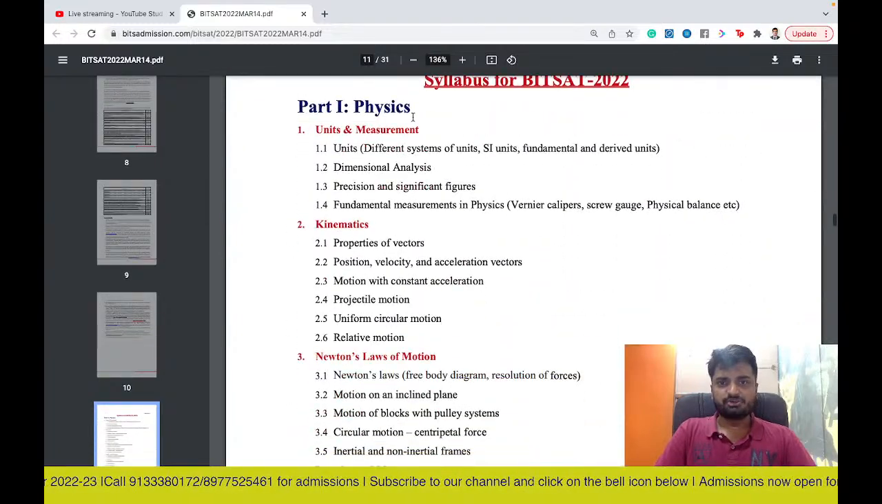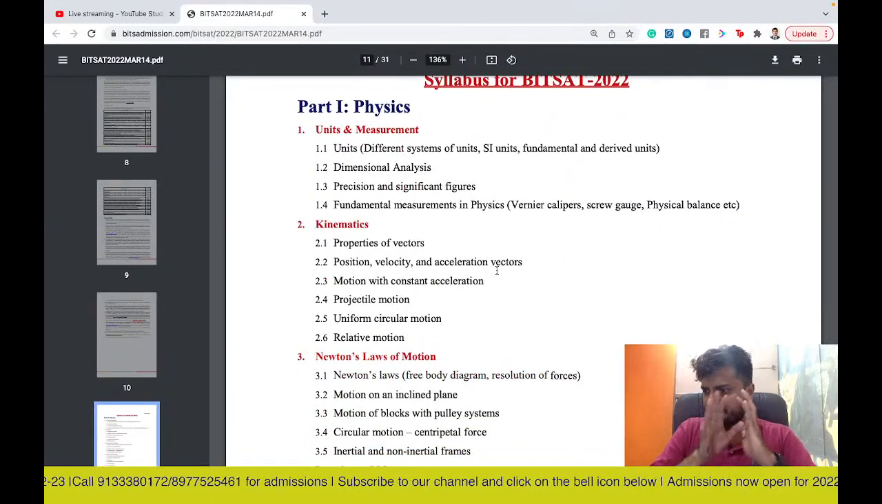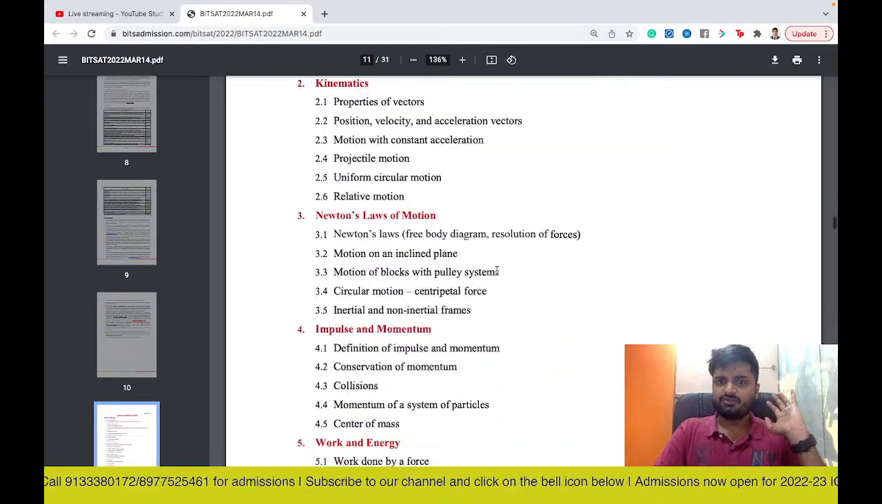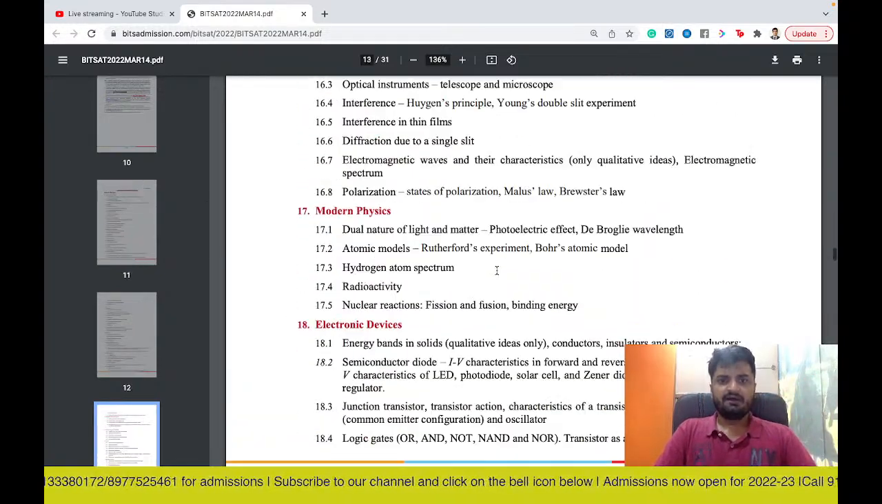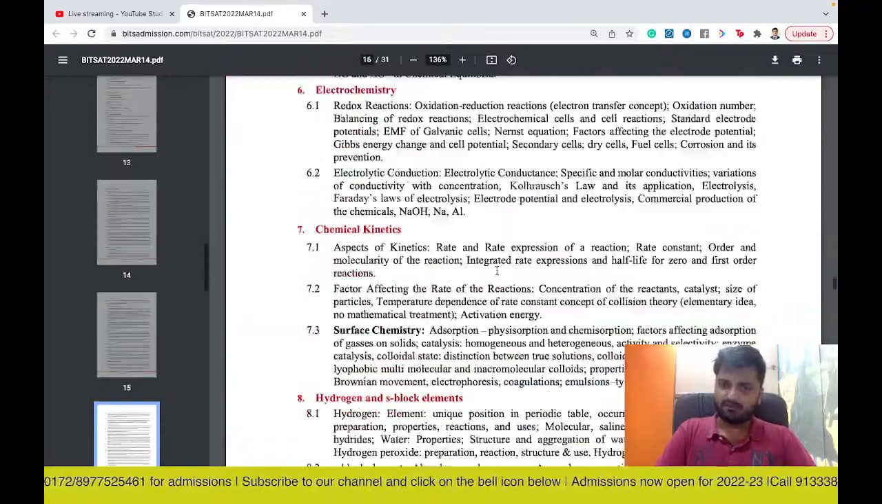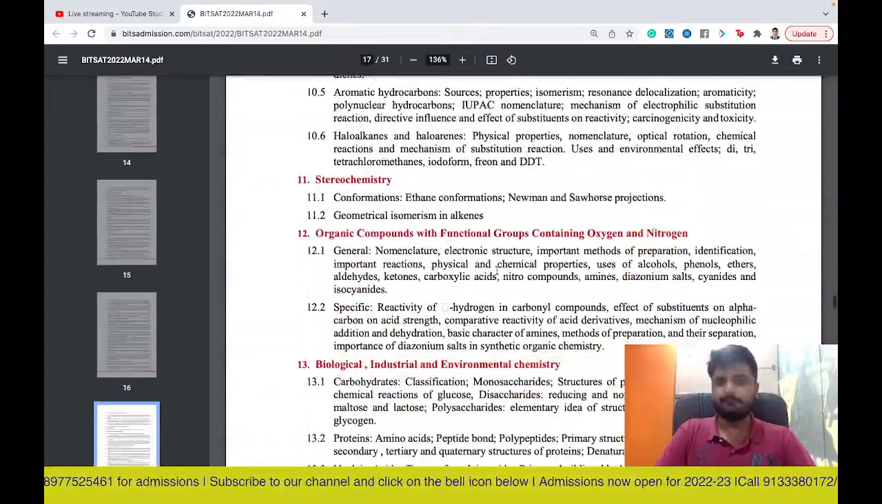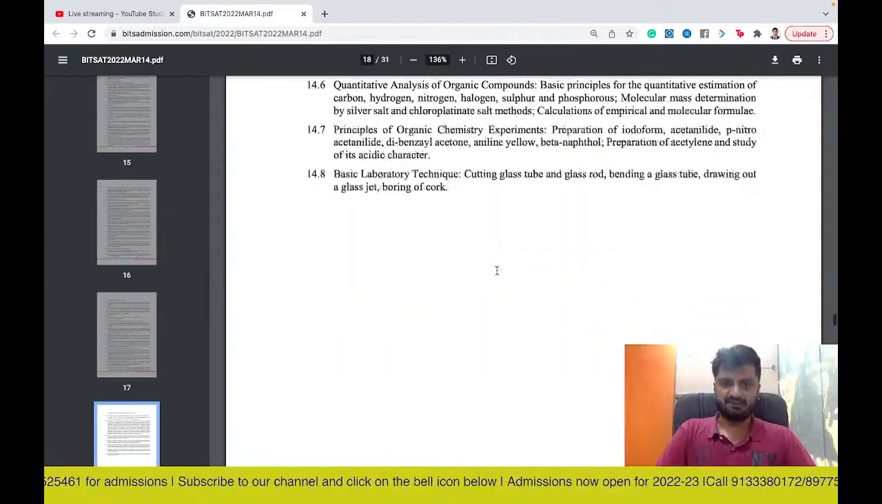And now I will be showing you the syllabus. The syllabus is almost similar to the JEE Main syllabus. So you can go through this as well. And if you have any queries, you can always contact us. So we'll be more than happy to help you with your BITSAT preparation.